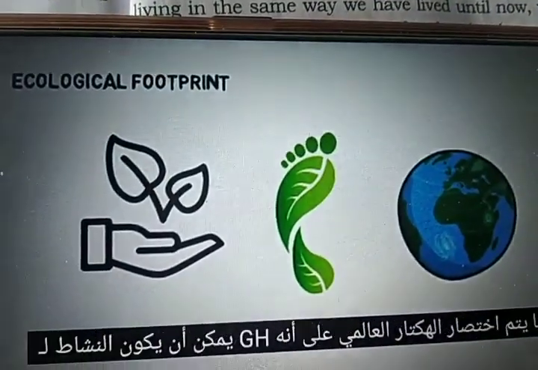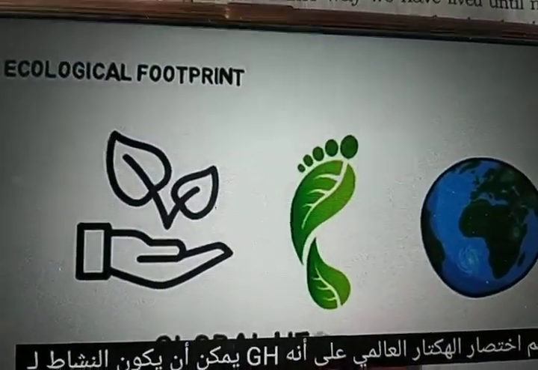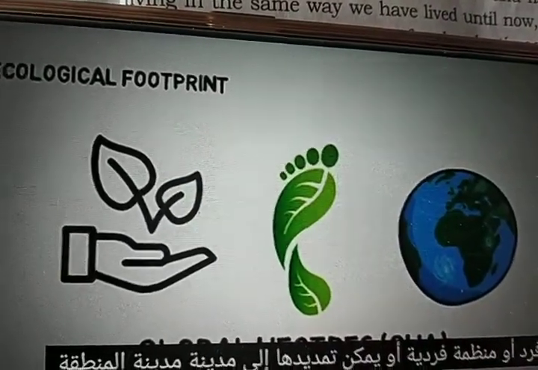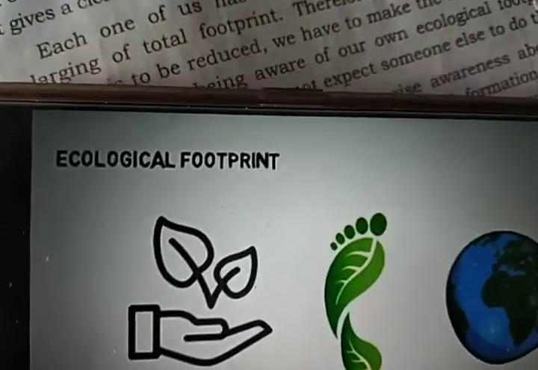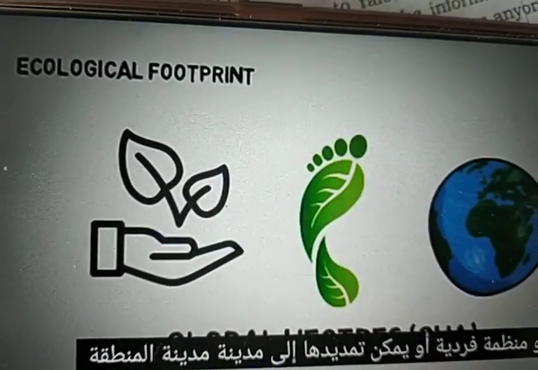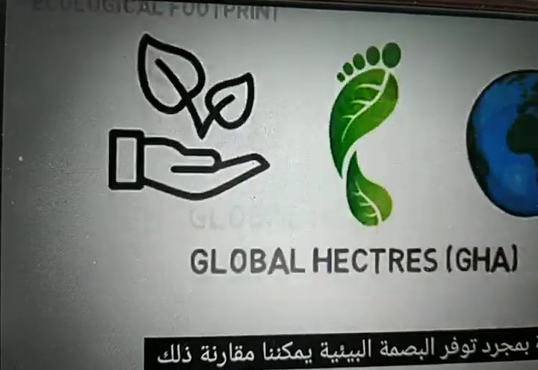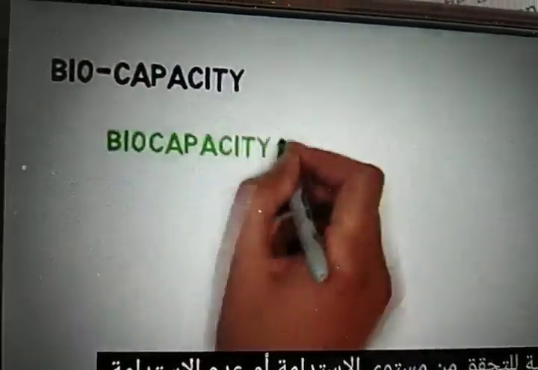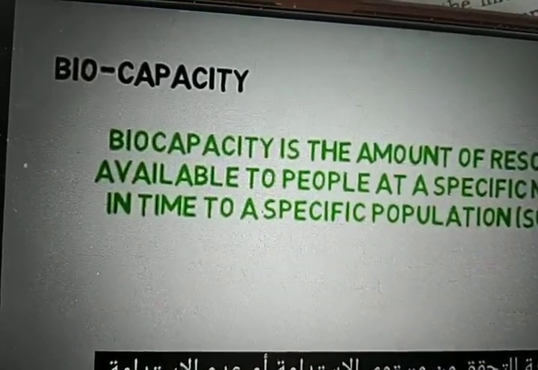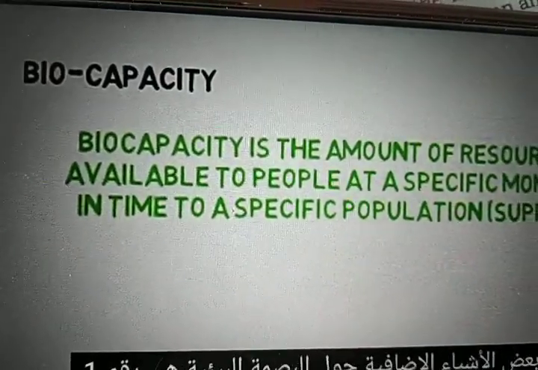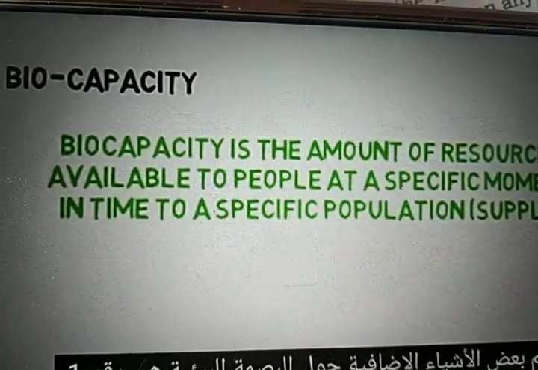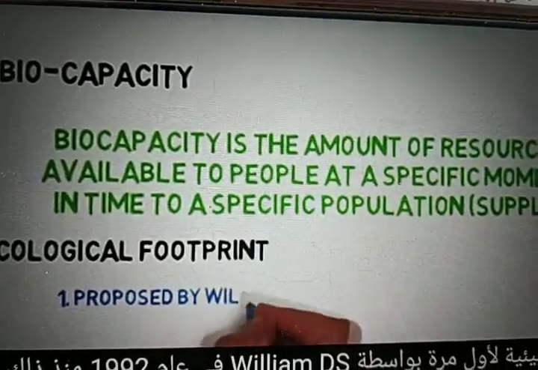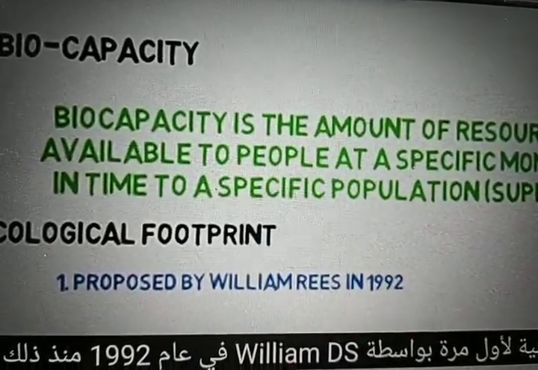Let us go to the next topic, that is ecological footprint. Given the limited resources of the planet Earth, how much pressure is mankind putting on it? Is there any way to measure the overall impact of human activity on the Earth's environment? The World Wildlife Fund, WWF, has devised a measure called the ecological footprint, which gives us an idea about the extent of consumption of resources and waste generation by a country or by an individual in a country.